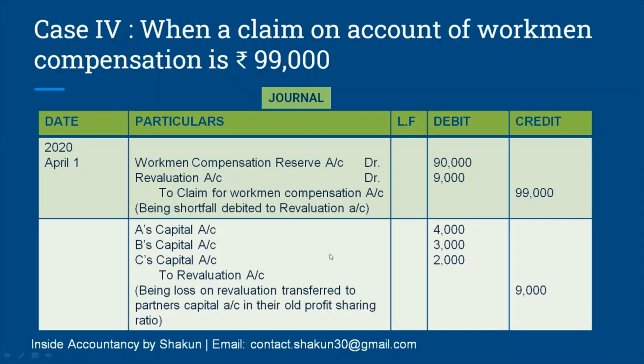This is a loss, and this loss is further written off between the partners in their profit sharing ratio. I told you before also, whenever revaluation account appears, we simply have to write it off between the partners. So this 9,000 has been divided between A, B and C in the old ratio, that is 4:3:2.